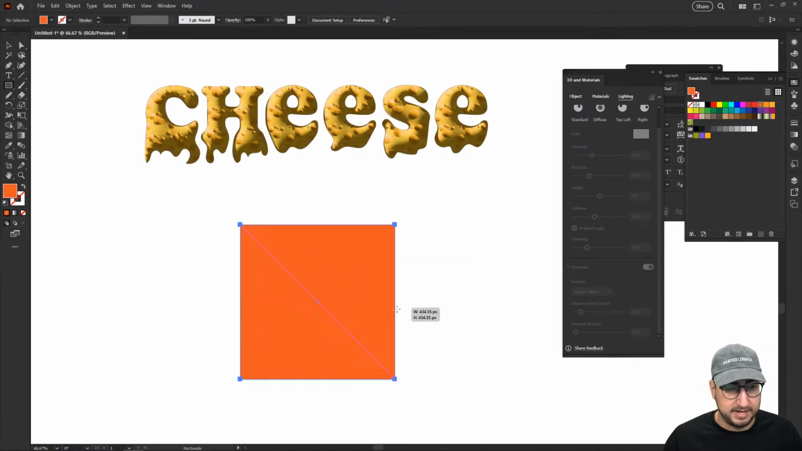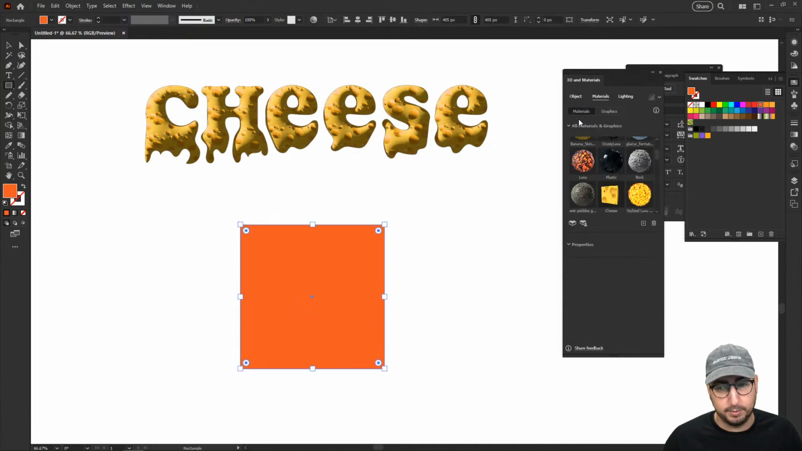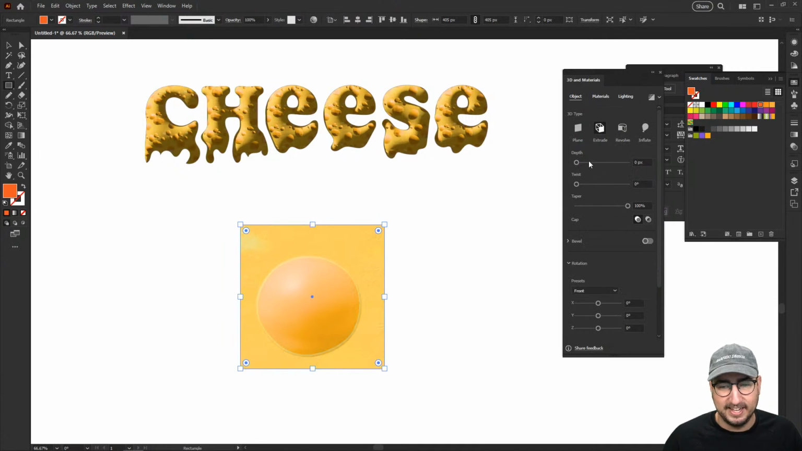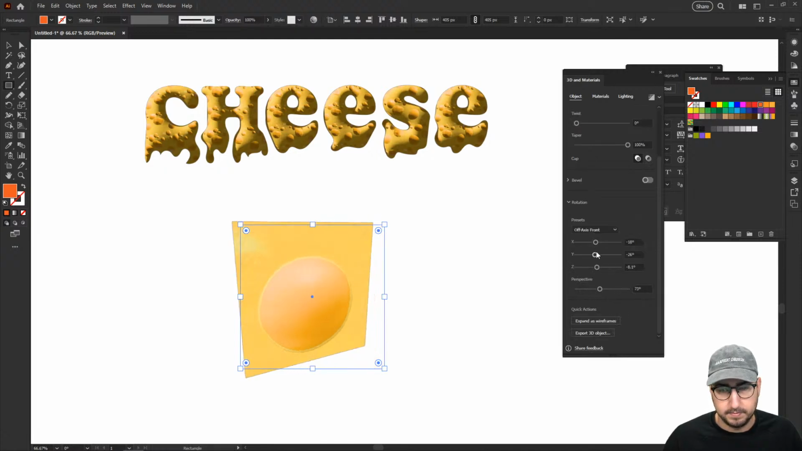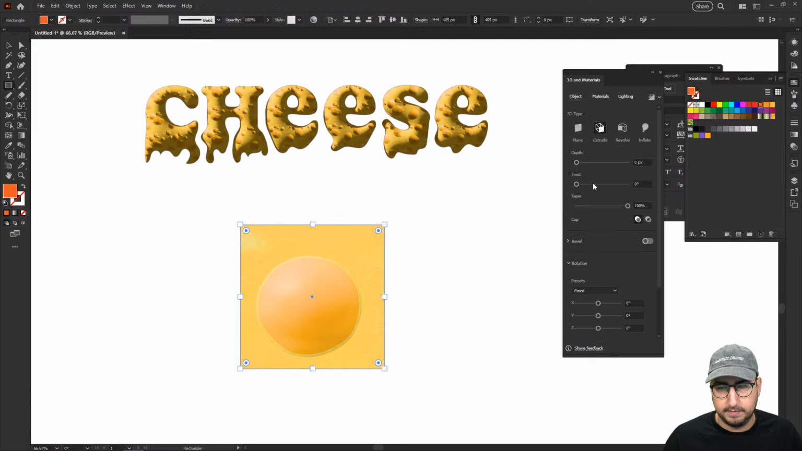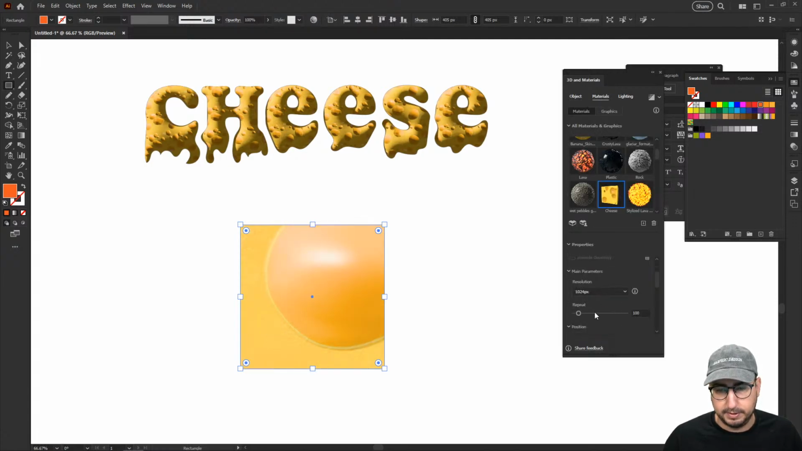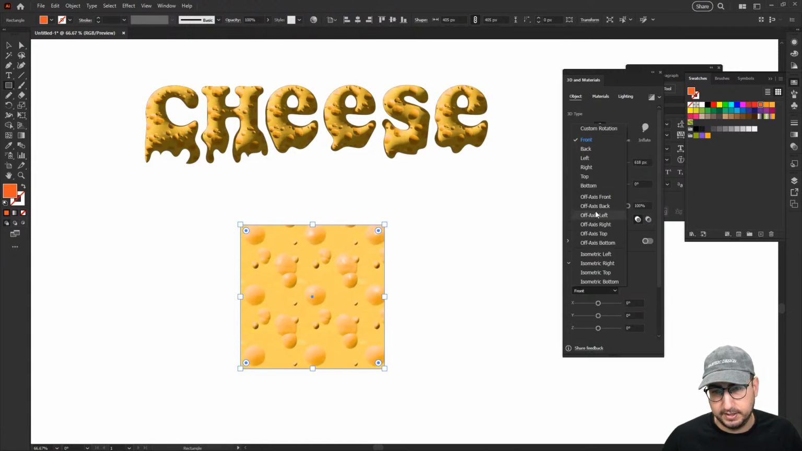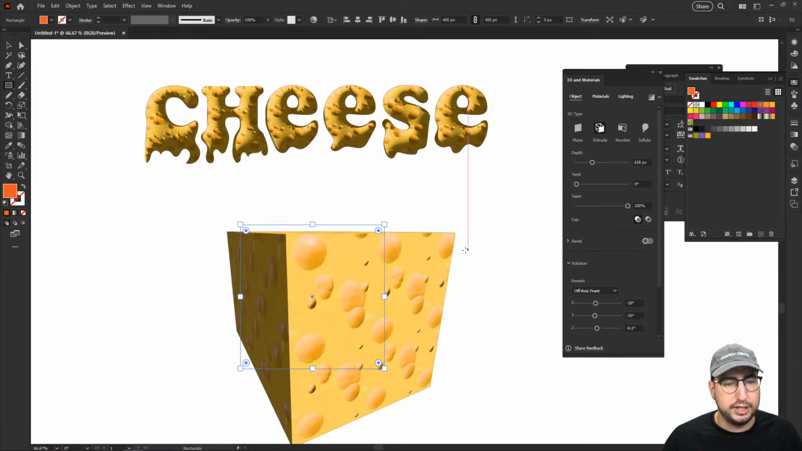And again, if you're trying to make literally a block of cheese, I think that this would work really well. You just hit cheese right here. It's going to give us one piece of cheese. I'm going to give it a little bit of perspective. Where's our perspective? Right. Oops. Front. Where are we? Front. Give it some perspective. Give it a little bit of depth. And then change that material to be a little bit more repeated. There we go. And maybe let's do an off-axis front and see a block of cheese.